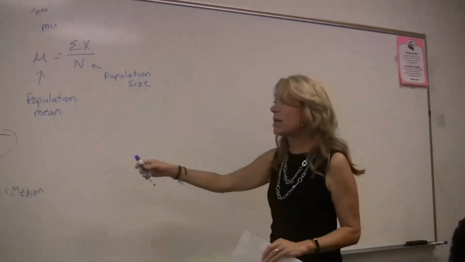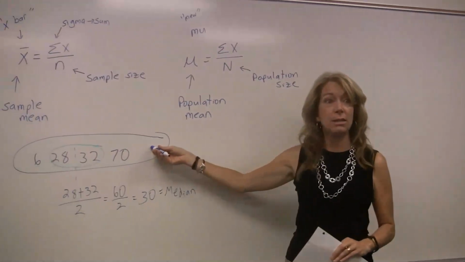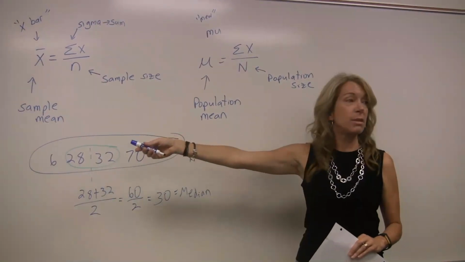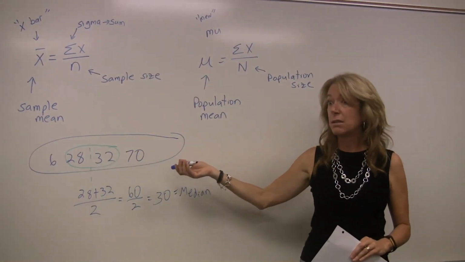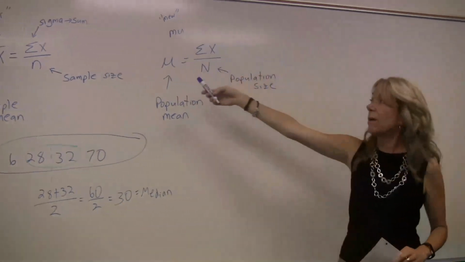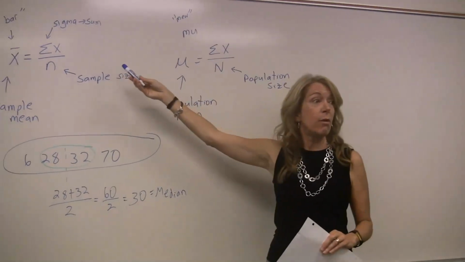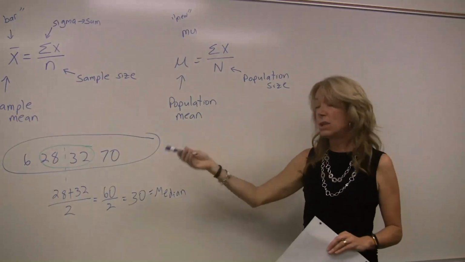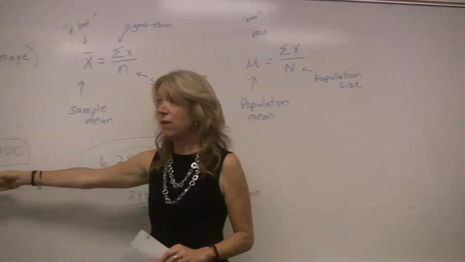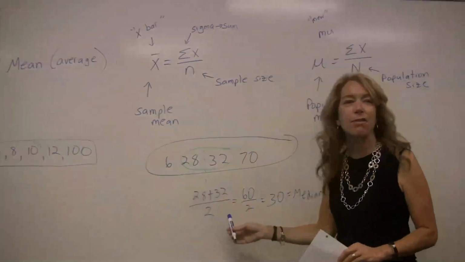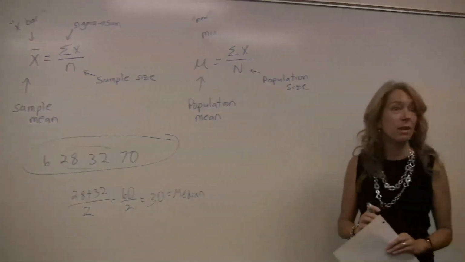Add all of them. If we wanted to find the mean of this whole list, we would add all these numbers up and divide by 4, because there's 4 numbers in our list. That's what that formula was we were talking about here. If we want to find the median, we just know to find the number in the middle. Either just grab the one in the middle, if they're in order, or average the 2 in the middle and find the mean of the 2 middle ones.